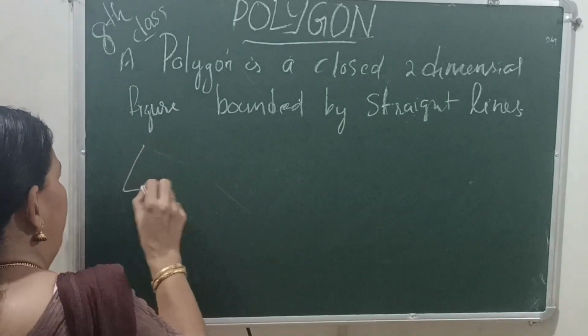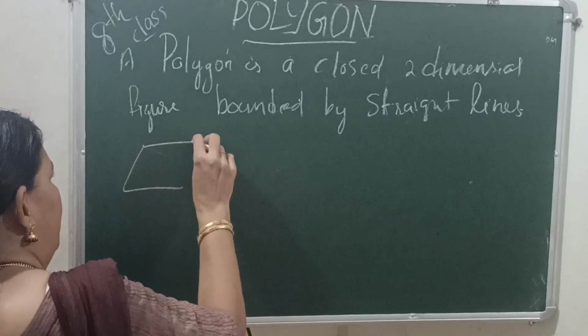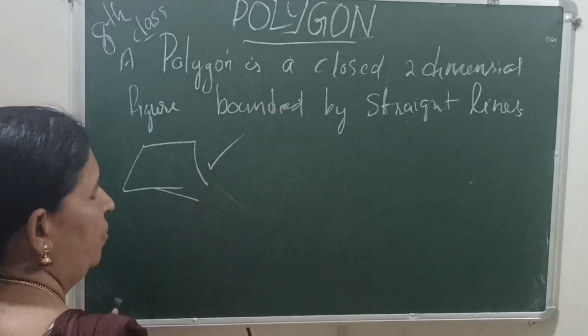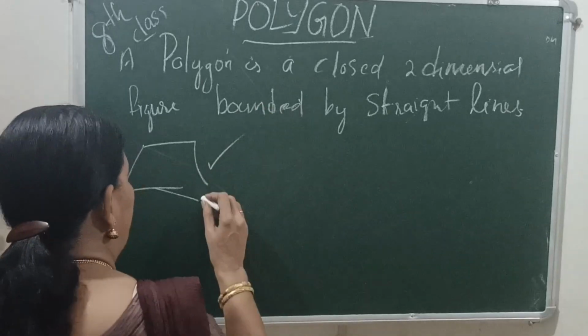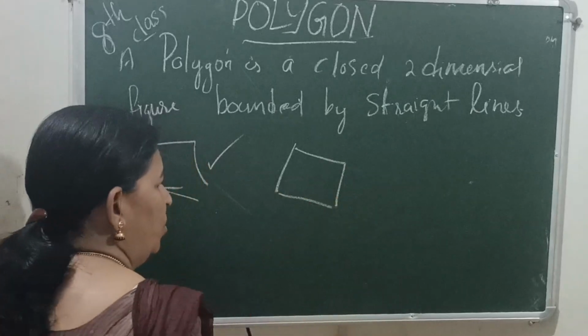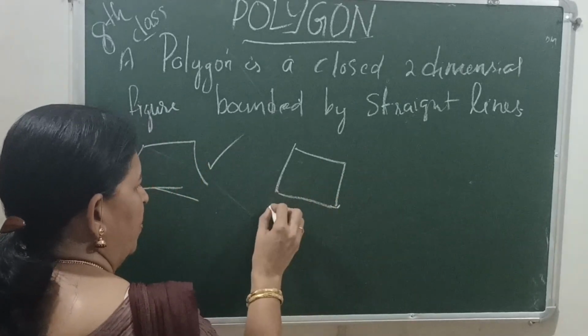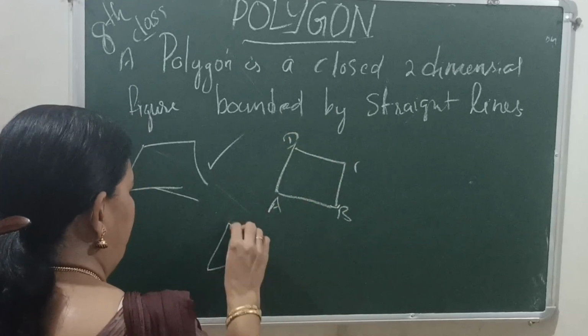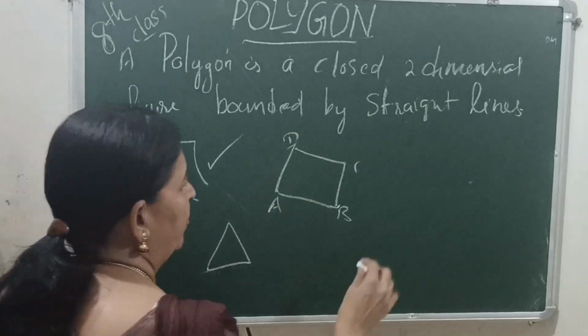For example, this is not a closed figure. This is a closed figure. This is also a closed figure.